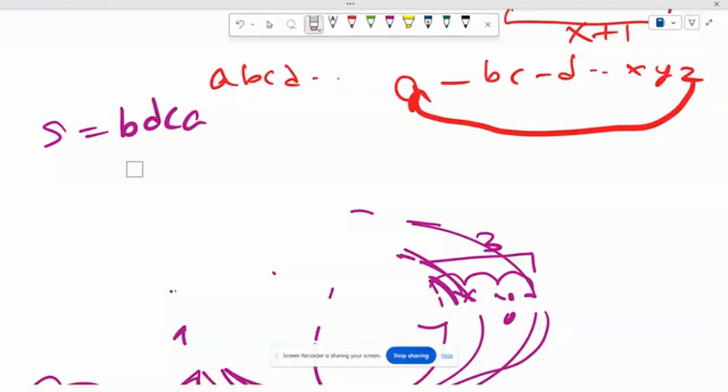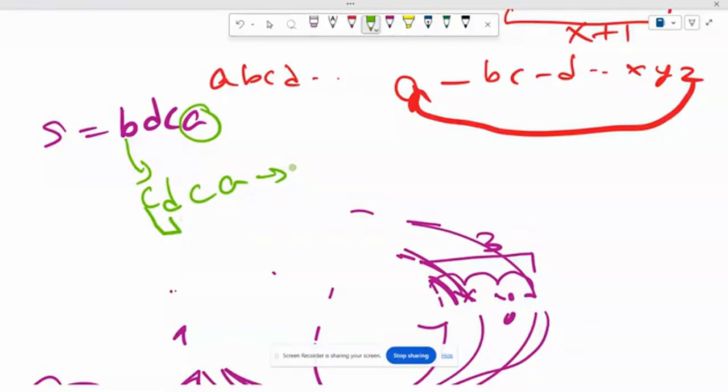So guys, what has happened to it? Yeah, sorry. So guys, the first option is that this is in the correct position. Now we convert this B to the next character C. So the string will look like C D C A. Then we convert this C to this D.